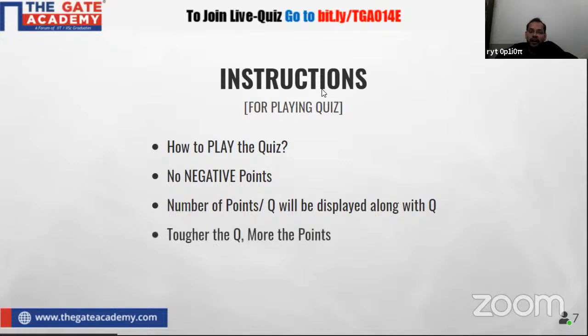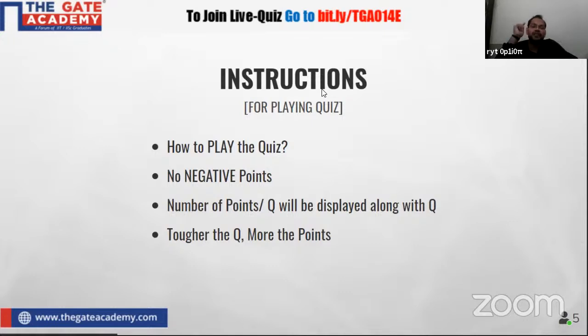And the next one is what? Tougher the question, more the points. Most of you have seen the serial KBC, Kaun Banega Crorepati. In that serial, you have seen that as soon as the level of difficulty increases, your prize money also increases. Fine. So what will be the next rule in this quiz? Tougher the question, more the points.